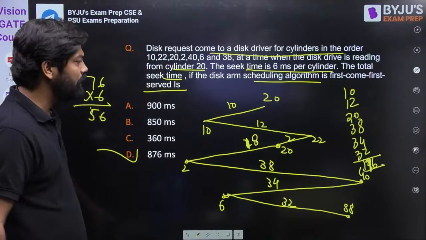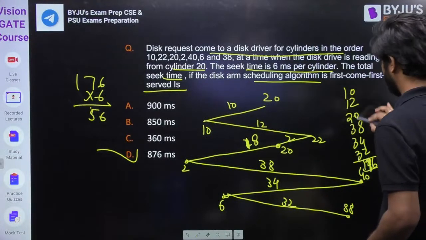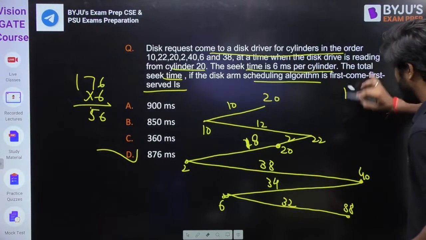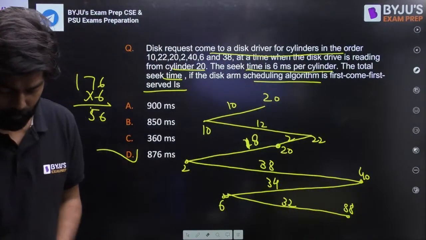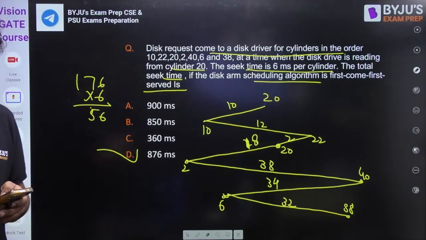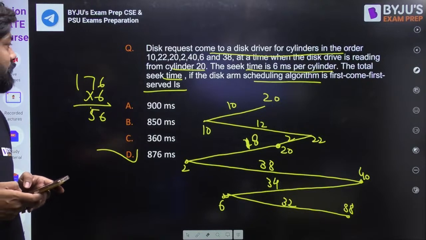Can you please calculate it? Or let me calculate if you want. So let me calculate. Is it correct? So we have, starting with 20 only.